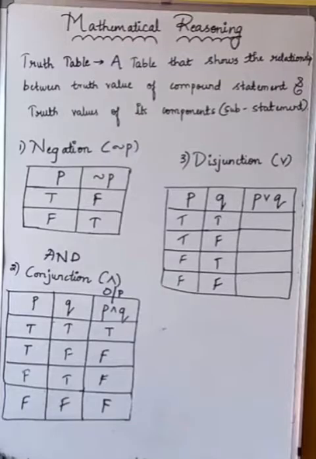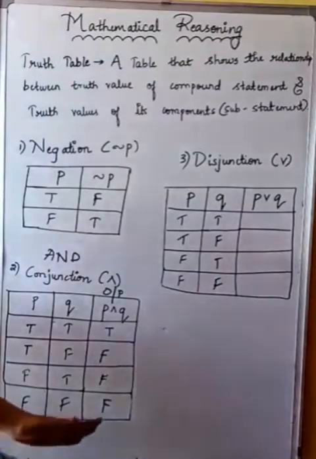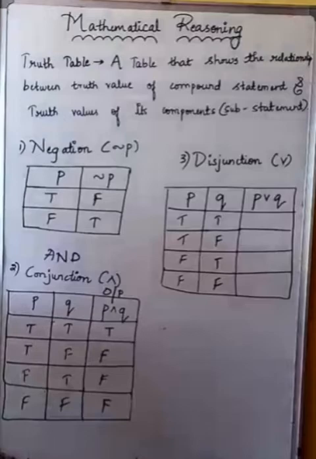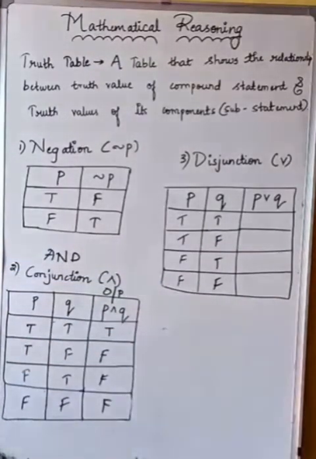So conjunction is nothing but: when both component statements are true, only then will the output also be true. If one of them is false or both are false, the answer will be false itself. With the word conjunction, it is called AND. You can also remember that it means intersection. Is it clear?